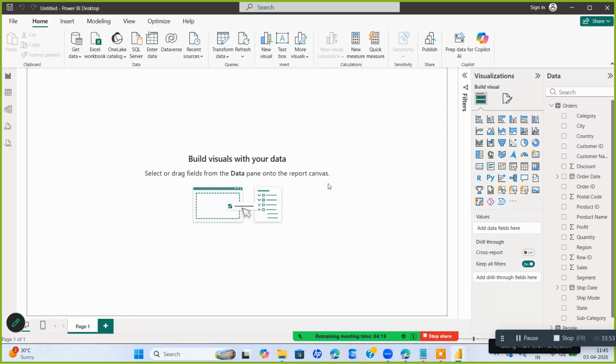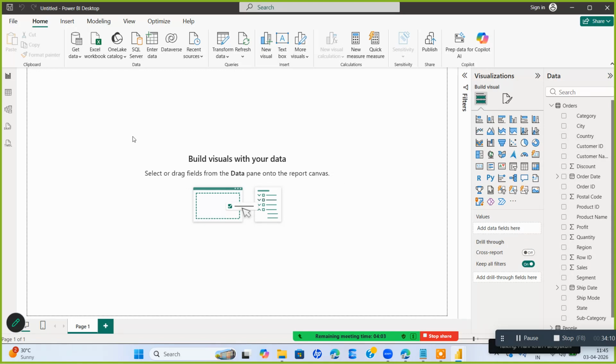To make use of Power BI visuals, the data has to be OLAP data. Transaction processing data, OLTP, will not work. OLAP, online analytical processing, will work. That's why we have converted OLTP into OLAP, and now we are building visuals.